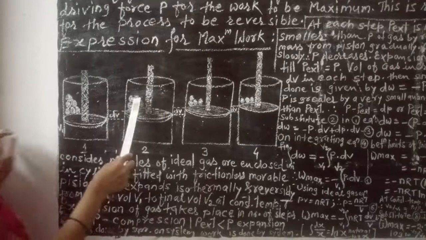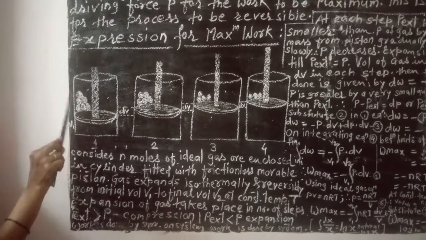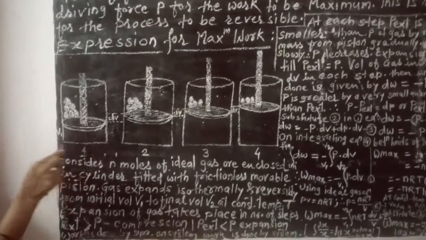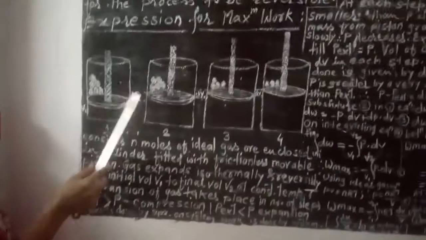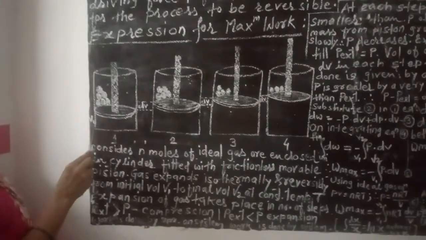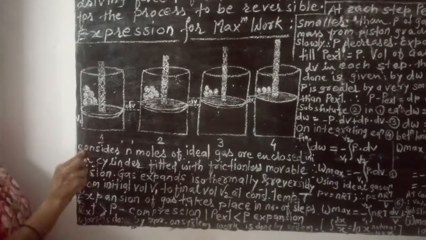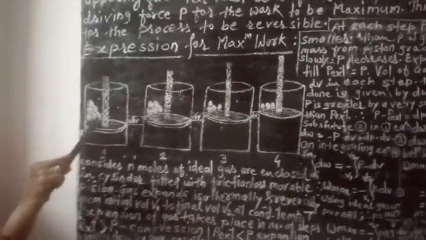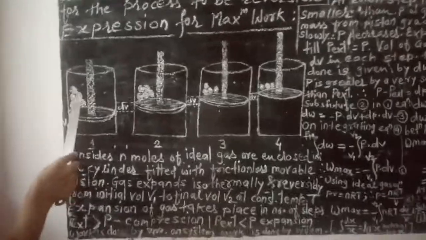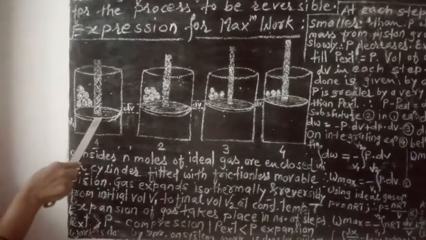Again you can come back to the reverse process, and watch here, so that the pressure is reduced by a very small amount, the change is reversible. That means if you keep the weight on the piston again, the piston will move in the downward direction.